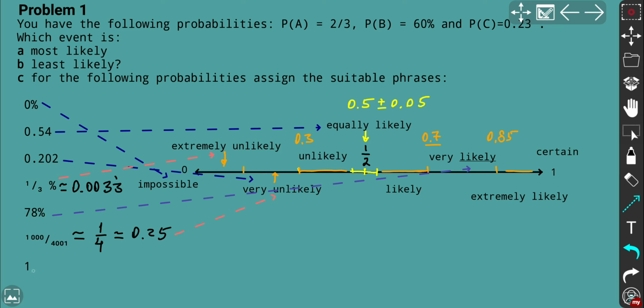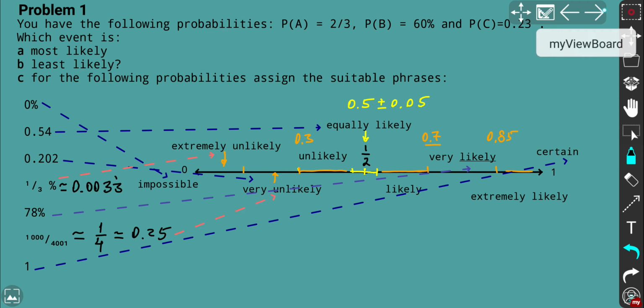Okay. What about 1? That's definitely a certain event. So I'm going to use that color for a certain event, and it's right there. Okay, so hope you keep track of it. If not, just have a look at the picture. We have arrows everywhere, and they go towards the appropriate phrases from probability figures. All right, so hope you understand how to estimate and analyze probability and convert it into appropriate phrases, and we move next.